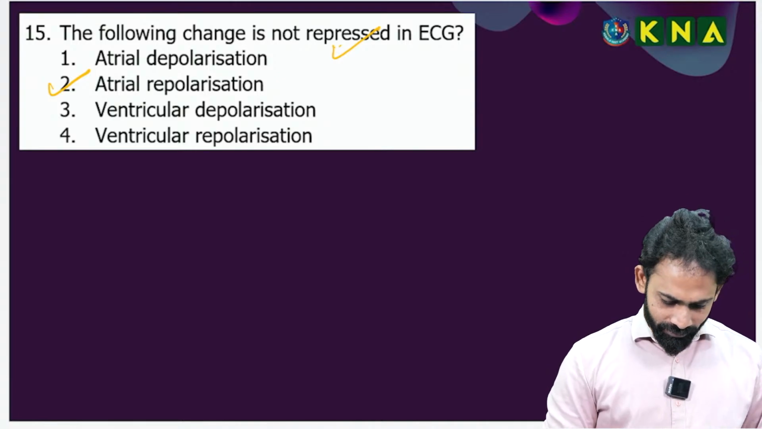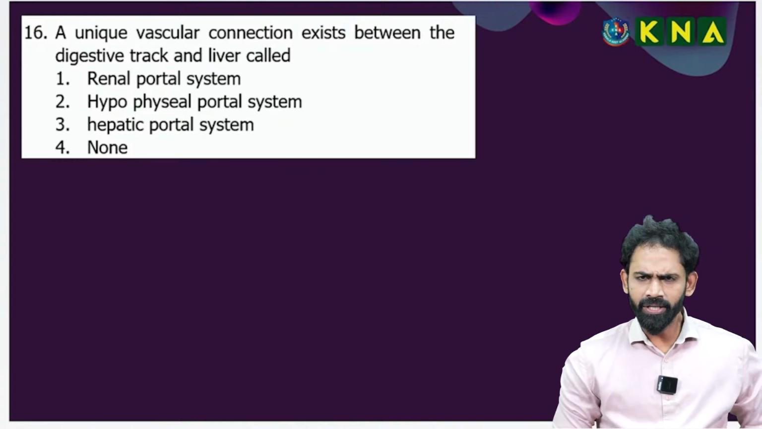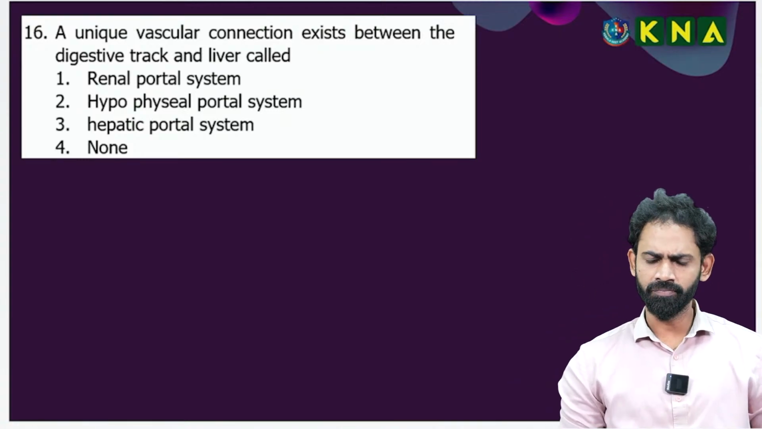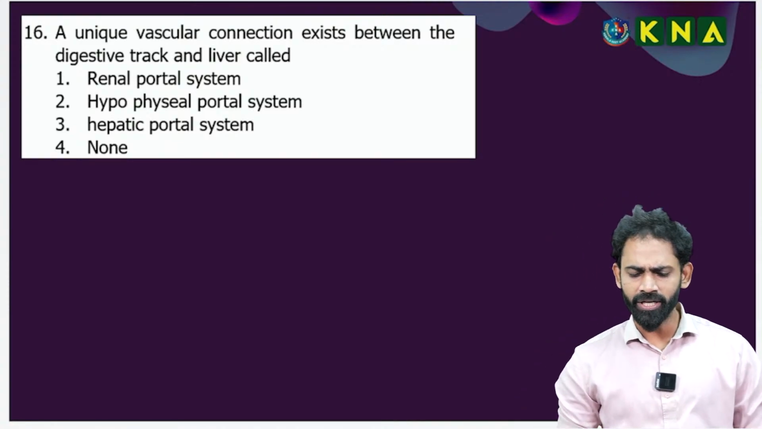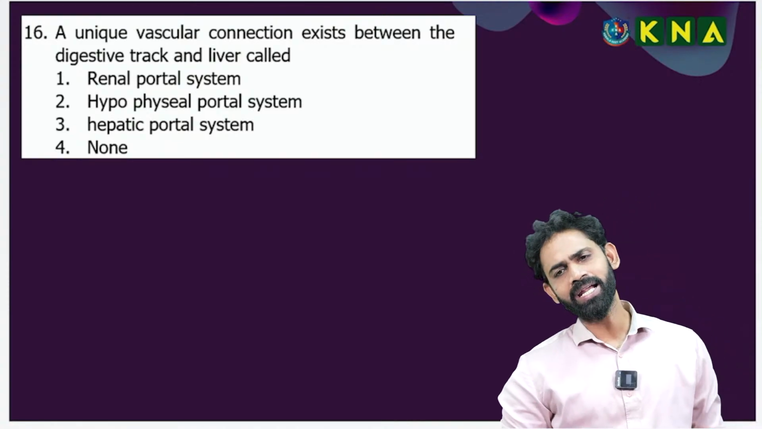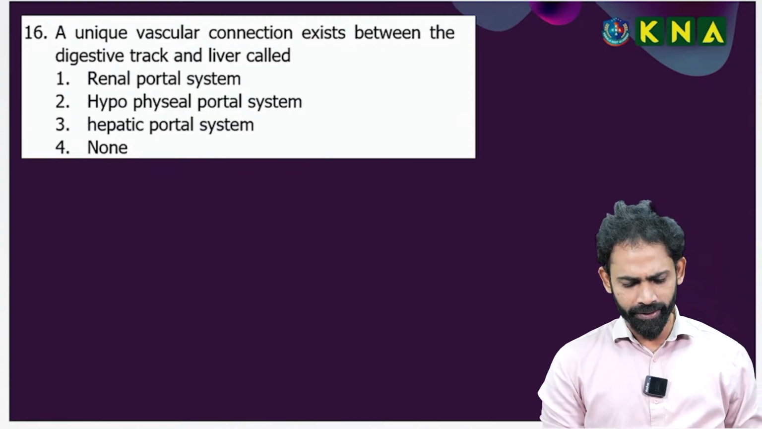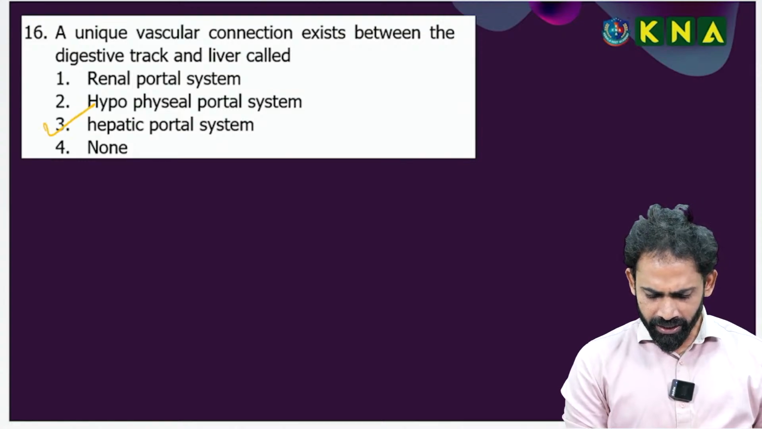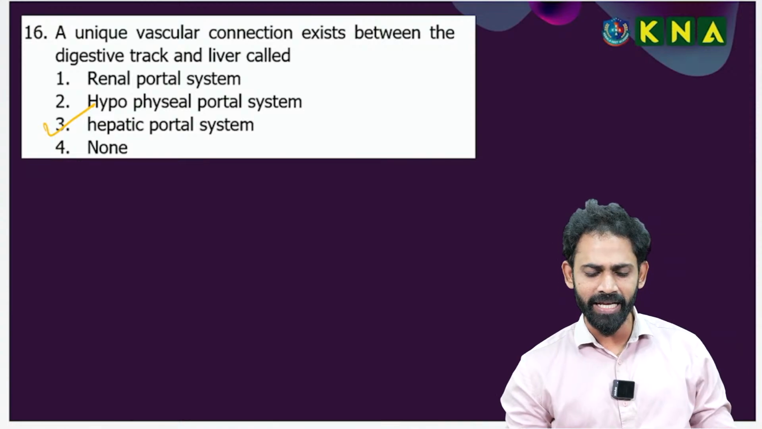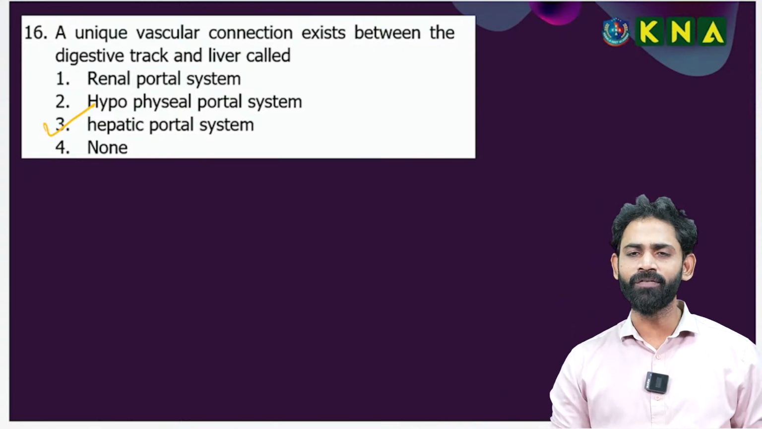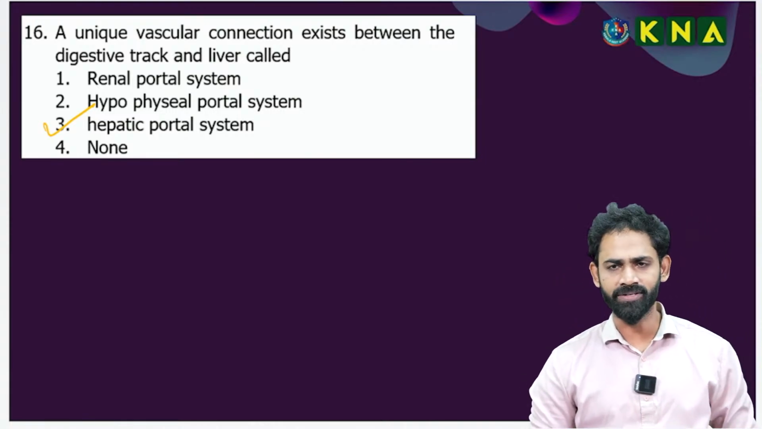The next one is conceptually important. A unique vascular connection exists between the digestive tract and liver. Direct answer, option 3: hepatic portal circulatory system. You remember these three? Renal portal system, hypophyseal portal and hepatic portal system. First we will speak about the hepatic.